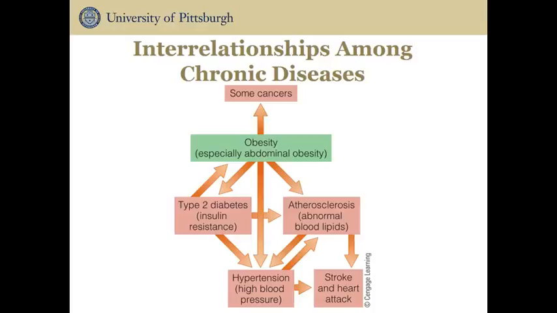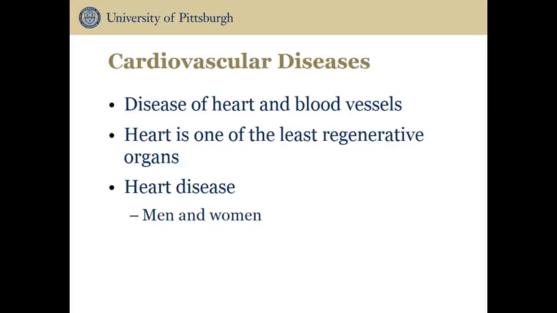In addition to dietary risk factors for chronic disease, various chronic diseases are risk factors for other chronic diseases as shown in this diagram. Often one chronic disease, such as obesity, contributes to the development of another chronic disease, such as type 2 diabetes. Therefore, it can be difficult to figure out the exact contribution each disease is then having on overall health. There are millions of people around the world who suffer from some form of cardiovascular disease. One reason this disease is so deadly is that the heart does not easily regenerate after damage has been done. This disease impacts both men and women.